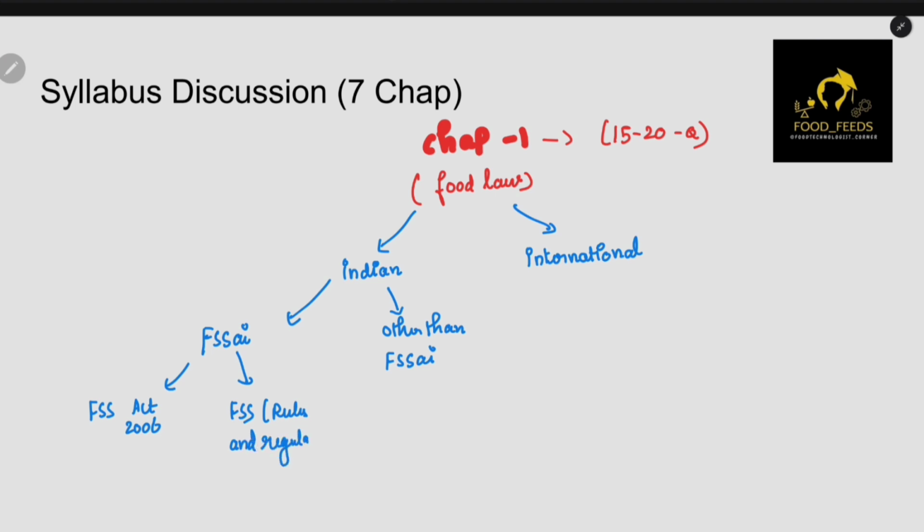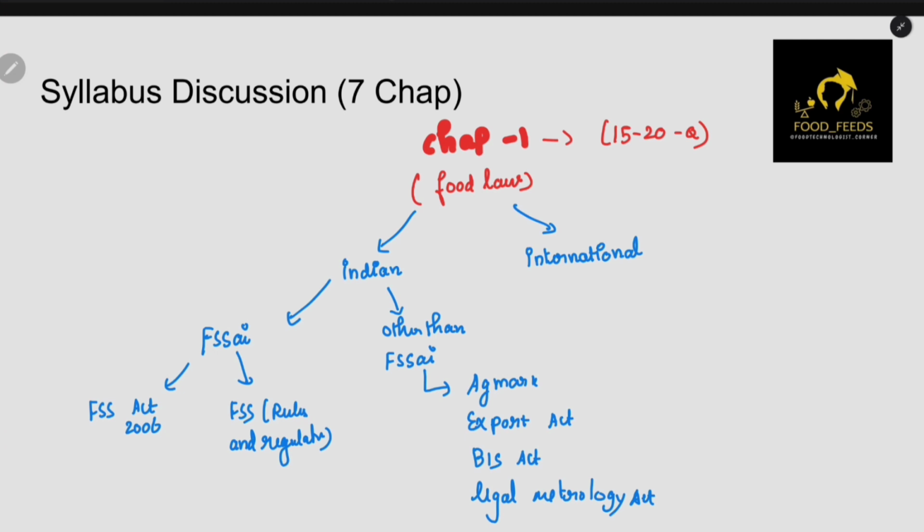And what are the other acts which we have to focus on? They have specifically mentioned 4 acts, so we are going to discuss only those 4 acts. First is AGMARK, the second one is the Export Act, the third one is BIS, and finally the Legal Metrology Act. So these are the 4 other important acts which we need to discuss.